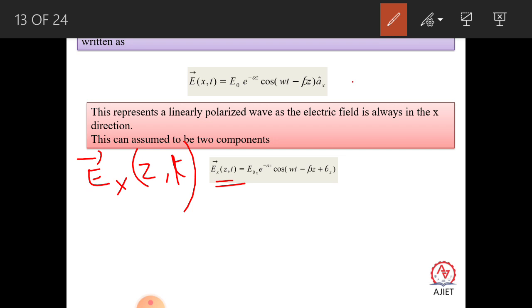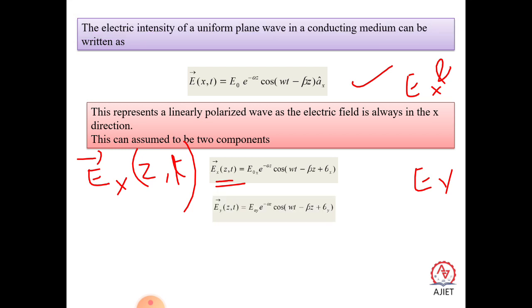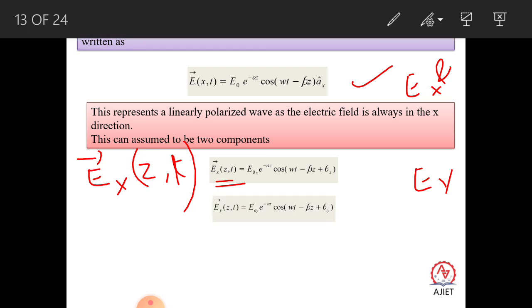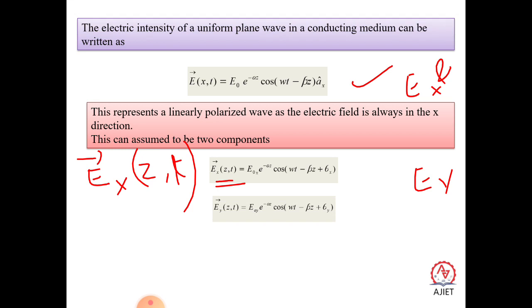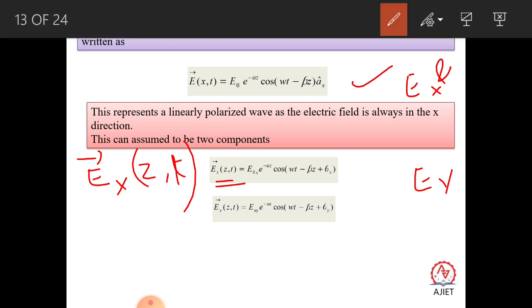That means this wave is having two components, one is the Ex component, the other is the Ey component. So Ex(z,t) can be written as E0x e^(-αz) cos(ωt - βz + θx). Okay, so the other one, the Ey component, is written here.